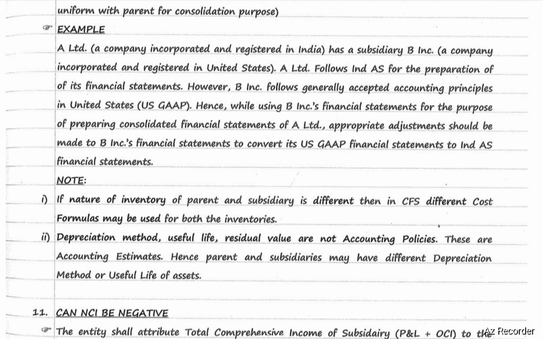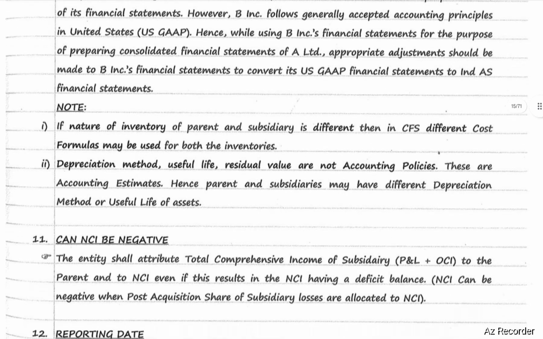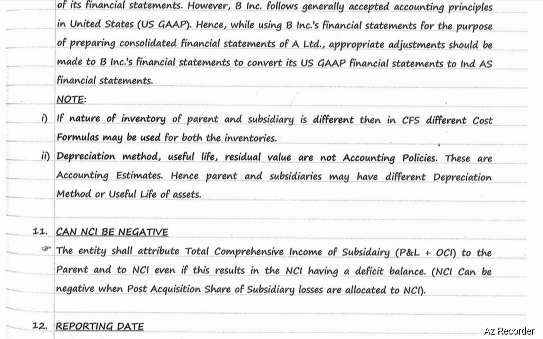Can NCA be negative? The entity shall attribute total comprehensive income of a subsidiary, that is P&L and OCI, to the parent and the NCA even if this results in NCA having a deficit balance. Therefore, NCA can be negative when post-acquisition share of subsidiary losses are allocated to NCA. Therefore, NCA can be negative.